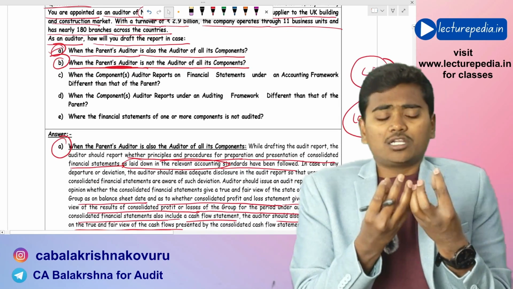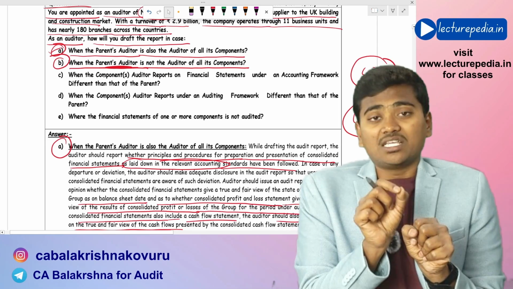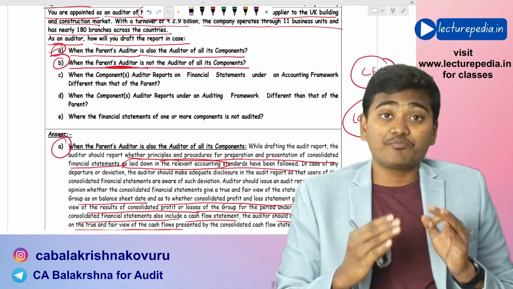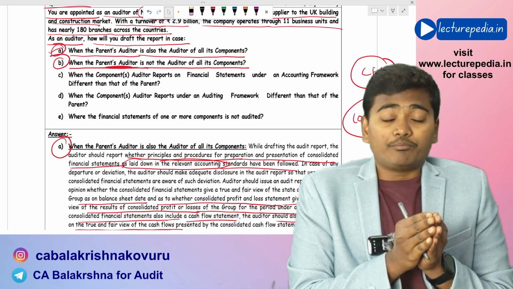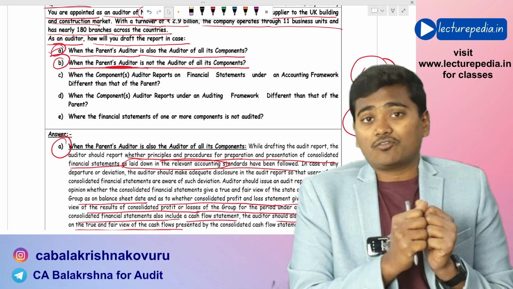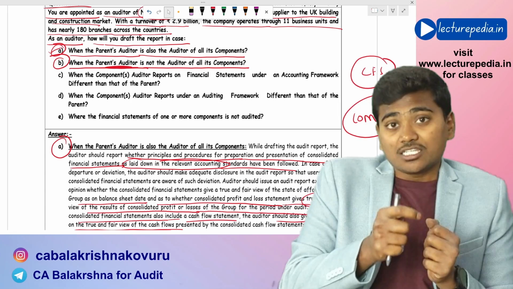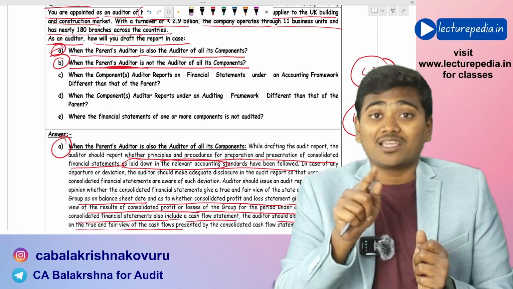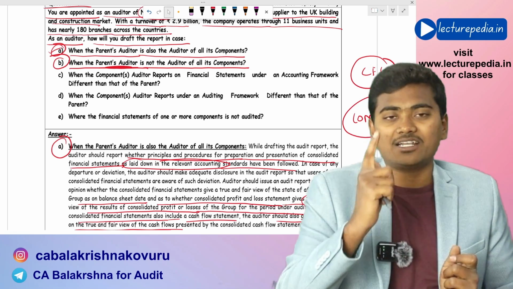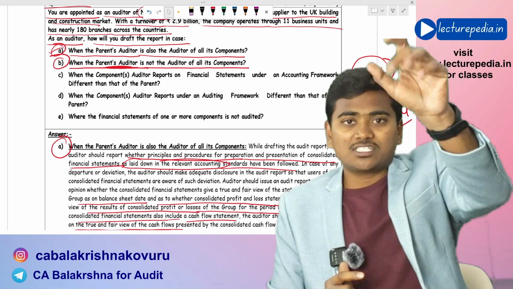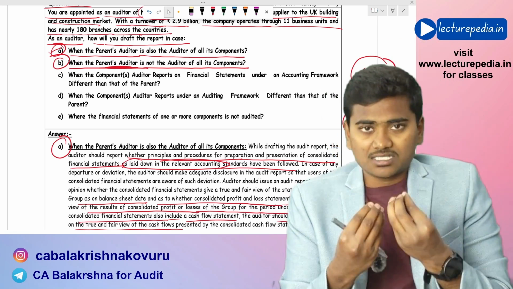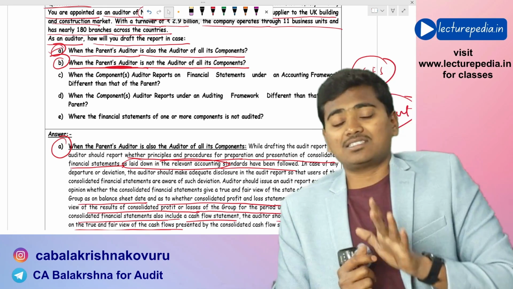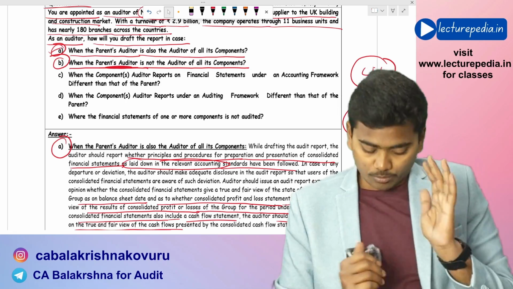Now, if the auditor of consolidated financial statements is not the auditor of components, here the principal auditor, that is the auditor of consolidated financial statements, is using the work that has been performed by other auditors. In that case, SA 600 will come into the picture. So the first point to be kept in mind by the auditor is that the requirements of SA 600 have to be complied with. Hope that is clear.